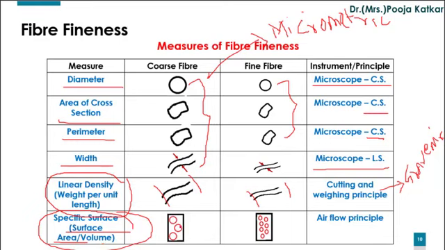Fiber having more fineness will have more specific surface. Using airflow principle, we can measure specific surface, in turn we can measure fineness of fiber. We will be discussing this airflow principle in detail in subsequent lectures. So these are the 6 measures which are used to express fineness of fiber.